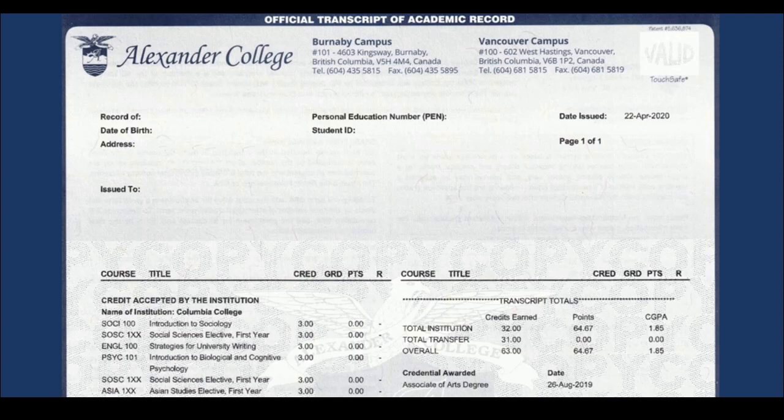You can check or make changes to your mailing address from your profile section of your myAC student portal. You will also notice a field for personal education number, PEN. This field is only applicable if you have been issued a PEN from another BC post-secondary institution, or you attended high school in the province of BC.